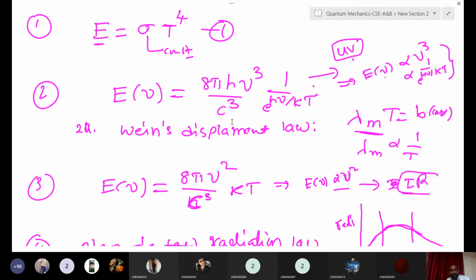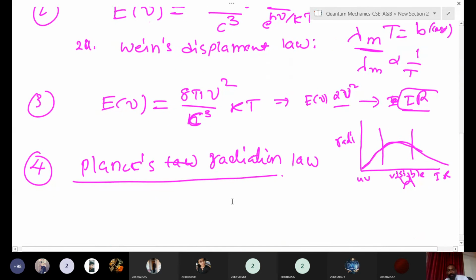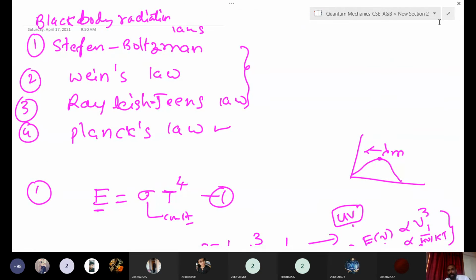After that, Rayleigh and Jeans came up and they also derived some expression. They explained only the IR region. They could not explain the UV region or the visible region. They also failed to explain the complete spectrum. To overcome these failures, Planck came and proposed some laws and statements. After that he derived the expression for black body radiation. He could explain the complete spectrum, that is, the UV to IR range. That is what we are going to solve now: Planck's radiation law.